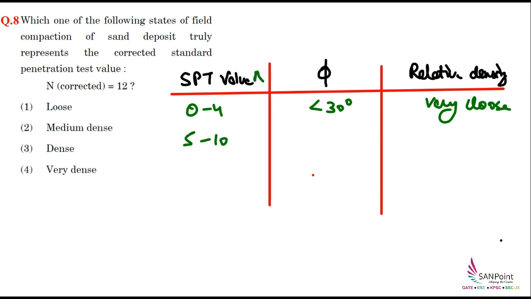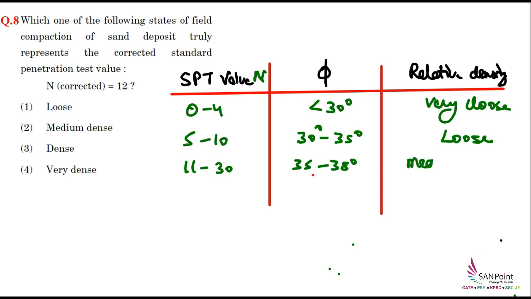SPT value is generally denoted by capital N. So for 5 to 10, the value of phi will be 30 to 35 degree, and it will be considered as loose soil. If it is from 11 to 30, it is medium dense soil, and the phi value is 35 to 38 degree.